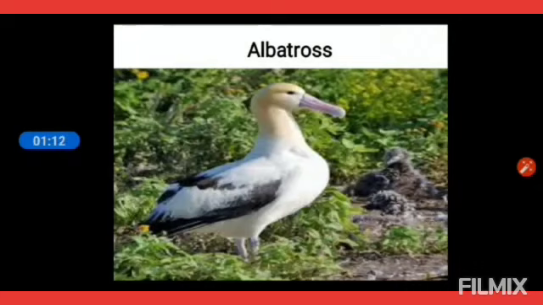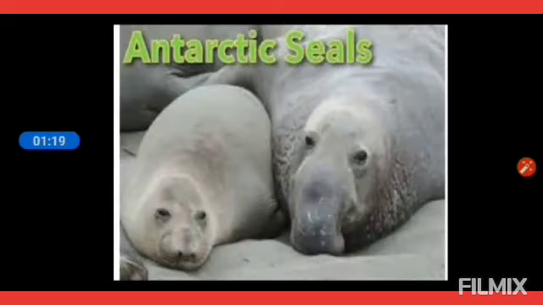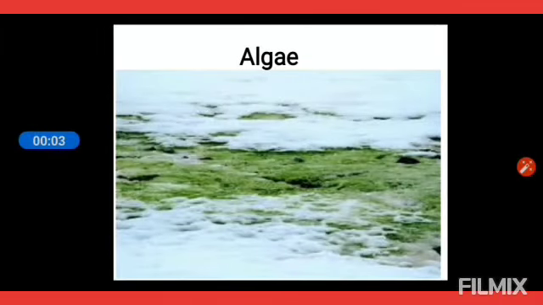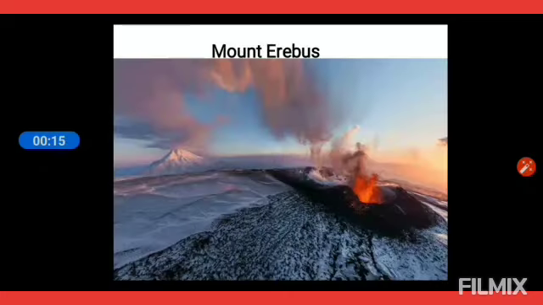Birds such as albatross, penguins, and some kinds of seals and whales live here. Not many plants grow here except certain kinds of algae and lichens. The dry condition in Antarctica makes it the largest desert in the world. Mount Erebus is the most active volcano on this continent.